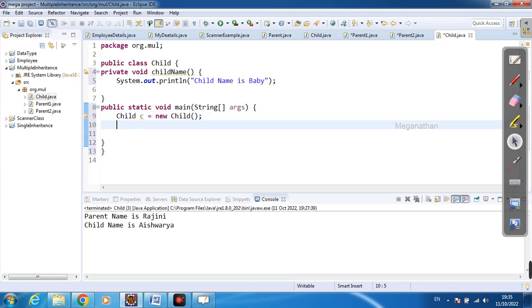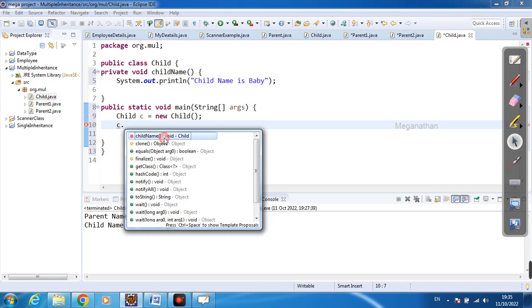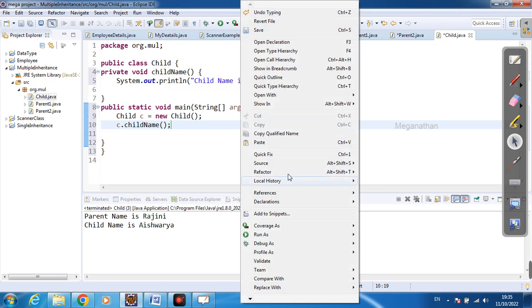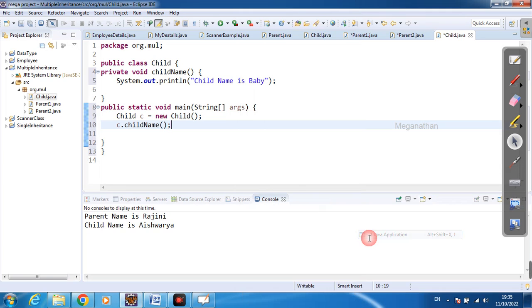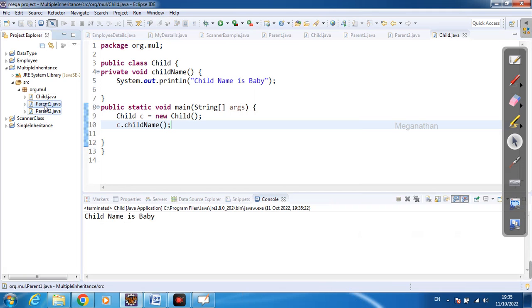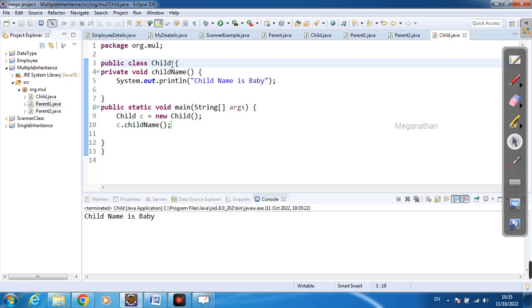So if I want to access this method, c dot, what is the name of that method? Child name. If I run this program, it will just print child name is baby, right? See, exactly, it is printing child name is baby. But what is my rule? I need to access this parent 1 and parent 2 class at a time. First I will access this parent class 1 name. So I think it will access, right?